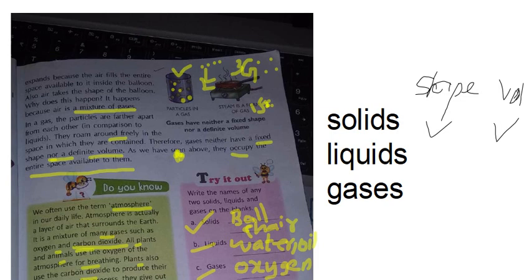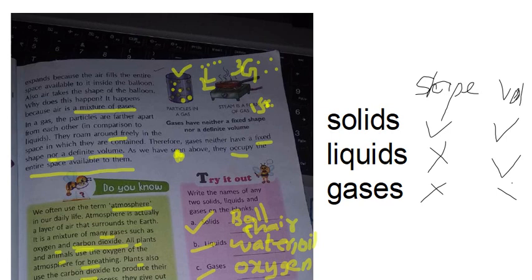Coming to the liquids, liquids have any shape? No. If you pour into bowl, it will take the shape of bowl. If I pour into glass, it will take the shape of the glass. So liquids are not having any shape. Coming to the volume, yes, liquids will have the volume. So I am keeping here tick mark. Coming to the last one, gases, it will not have any shape and it will not have any volume.